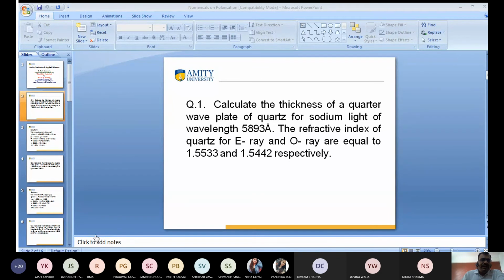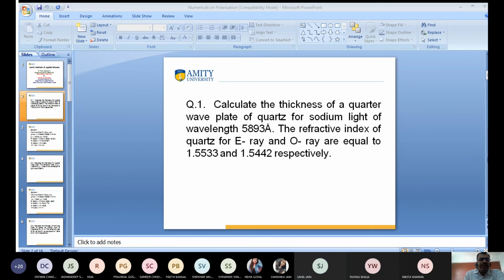Sanket, what is the answer? Sanket, do you get my voice? Sir, I'm getting 1.618 into 10 raised to power minus 5. Sahil Jain? Yes, sir. Okay, I'll check the answer.